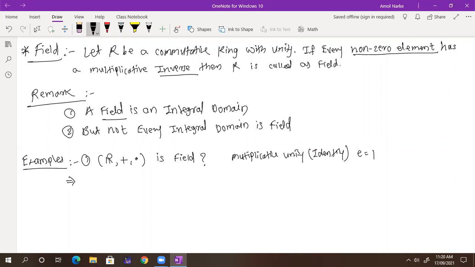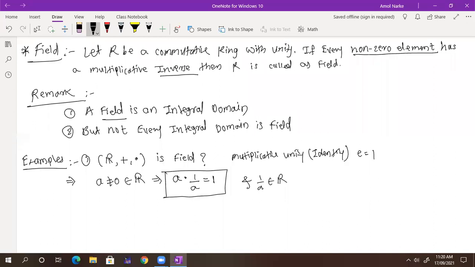Now every non-zero element, so other than 0, has a multiplicative inverse. So if a, which is not equal to 0, belongs to the real numbers, what is the inverse of a? It is 1 upon a. Whether 1 upon a belongs to the real numbers, where a is not equal to 0?